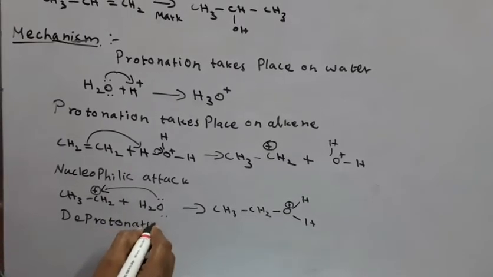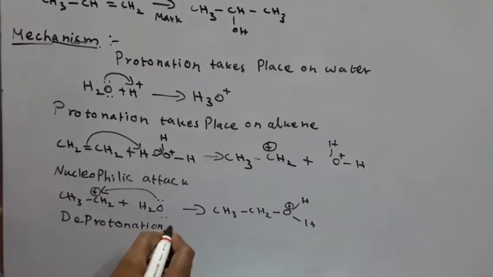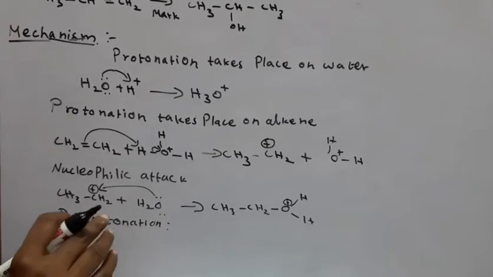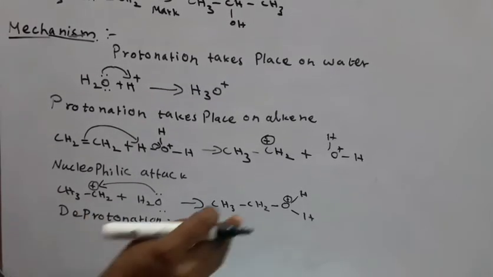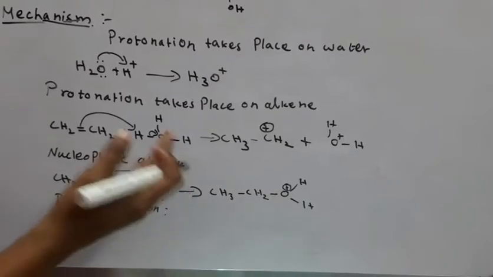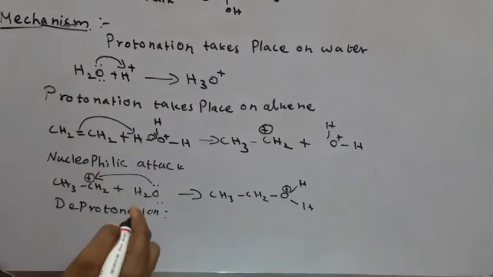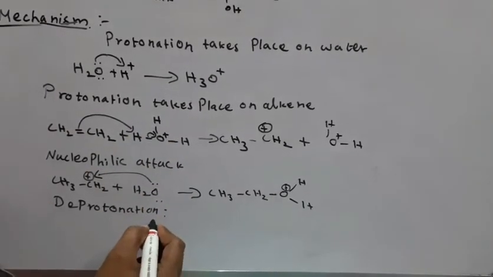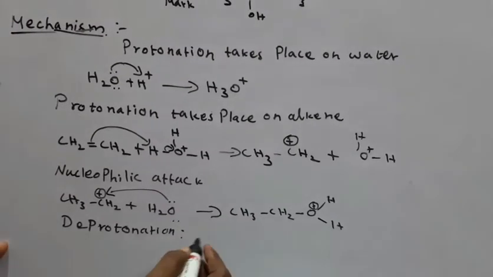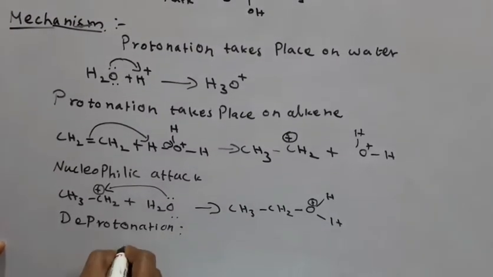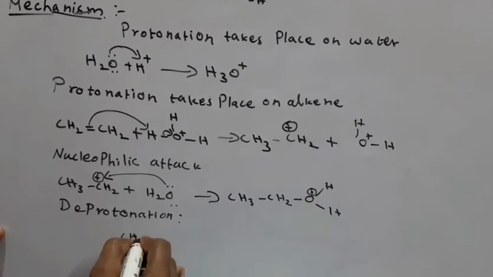Deprotonation takes place. Deprotonation means removal of hydrogen, H plus, a proton. First of all protonation takes place. The last step is deprotonation, and finally we can get the alcohol. That is what you get from the previous step.